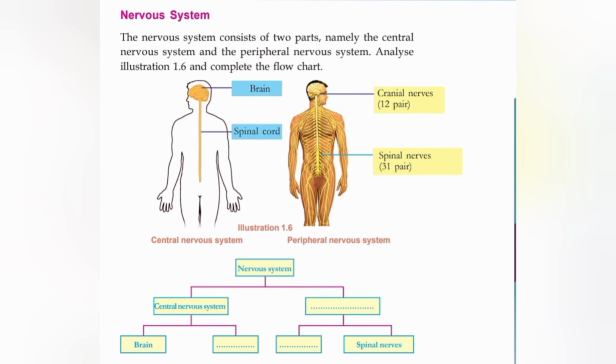The next part is of the peripheral nervous system. It is divided into what? Cranial nerves and spinal nerves. Don't forget the number of pairs of cranial nerves and spinal nerves. There are 12 pairs of cranial nerves and 31 pairs of spinal nerves.